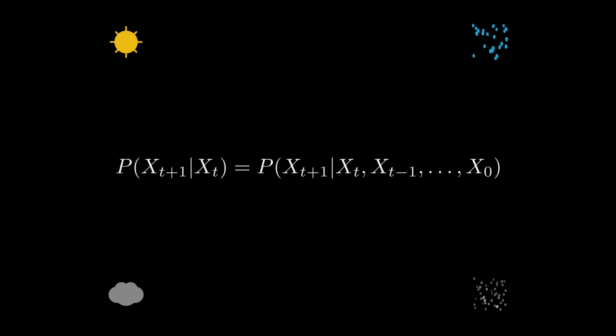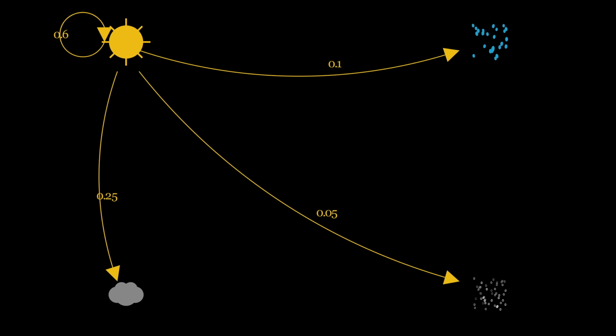To visualize the probability distribution of going from state to state, we typically arrange states in a graph-like structure. Then, we use arrows to represent the probability of transitioning from state to state. Let's assume that today is a sunny day. Given this information, we know that the probability that tomorrow is sunny is 60%, the probability that tomorrow is rainy is 10%, the probability of a cloudy day is 25%, and the probability of a snowy day is 5%.